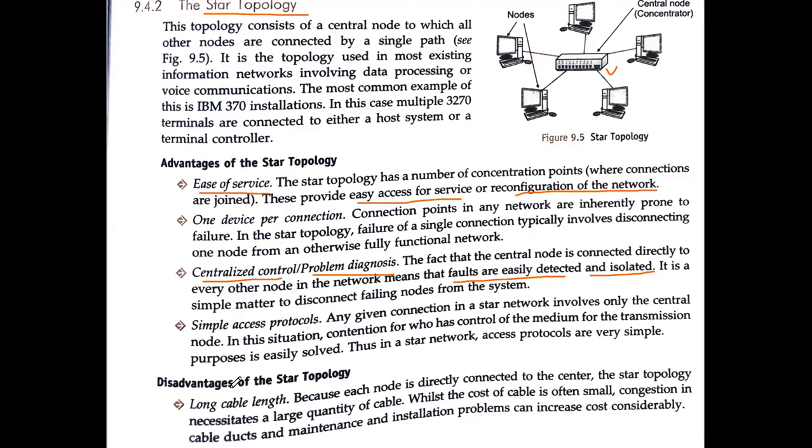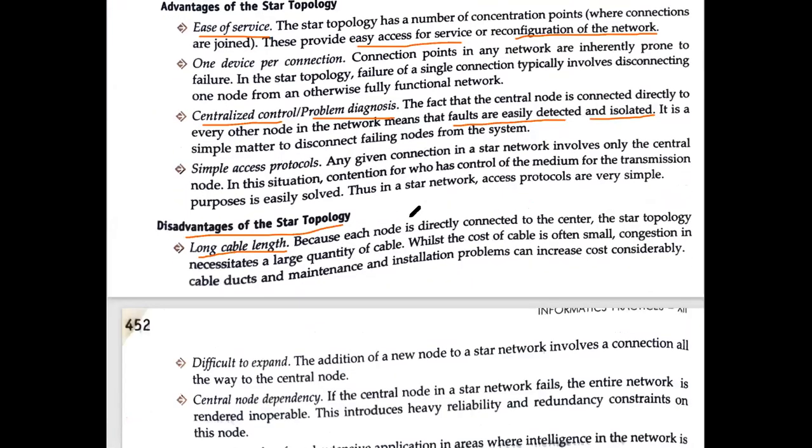Now we have the disadvantages. The very first disadvantage is long cable length. Now see, because all computers are directly connected with the server, physically the long cable length will be required, means the length of the wire will be more in this case. So therefore it is given that because each node is directly connected to the center, the star topology necessitates a large quantity of cable. है ना, यहाँ पे ज़्यादा quantity of cable लगेगी because all are connected directly with the center.